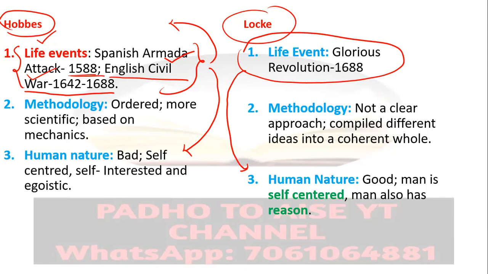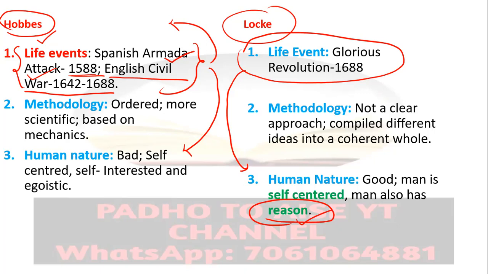Locke acknowledged the point that human beings are self-centered. They are thinking about their self-interest. But at the same time, he also pointed out that human beings are guided by reason. They have reason. Due to reason and intellectuality, they also acknowledge the interest of other individuals.